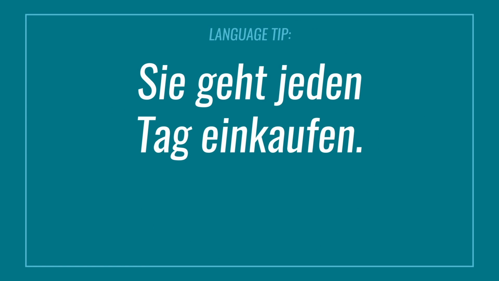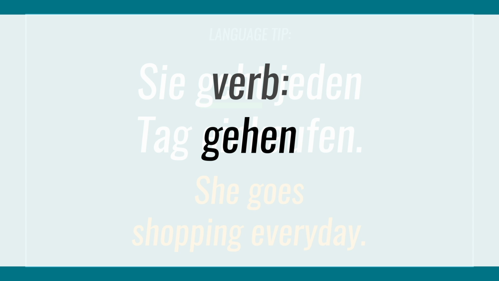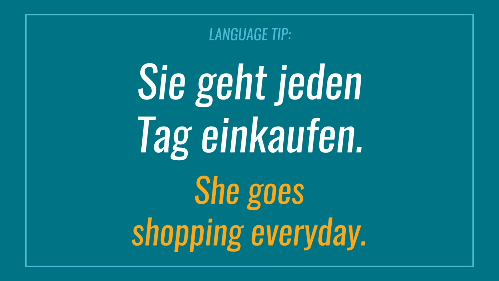In this sentence, Sie geht jeden Tag einkaufen, which means she goes shopping every day. Sie is capitalized, therefore it means she. It's also at the beginning of the sentence. The third person singular geht is from the verb gehen, which means to go, so there is no confusion that the proper address is she.